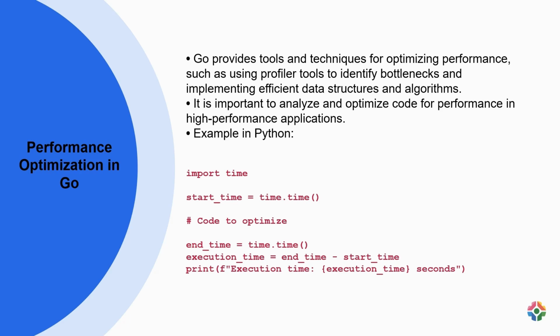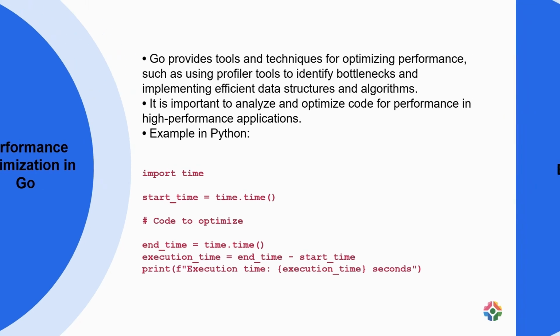For instance, in Python, one can measure the execution time of code using the time module. By capturing the start and end times of a code segment, the execution time can be calculated by subtracting the start time from the end time. This allows developers to identify code segments that may need optimization for improved performance in high-load scenarios.